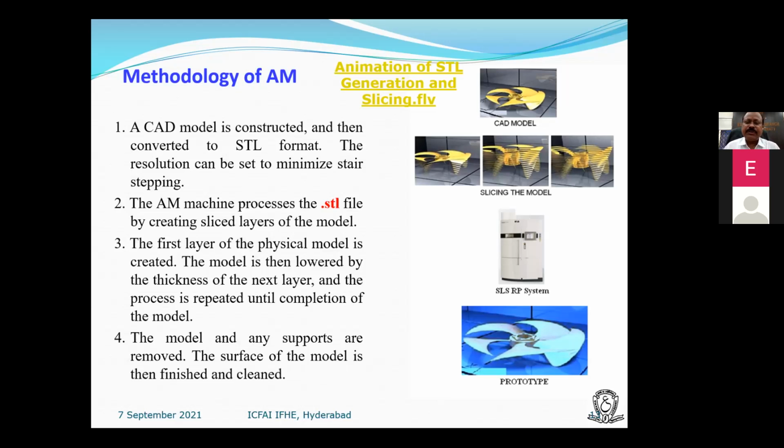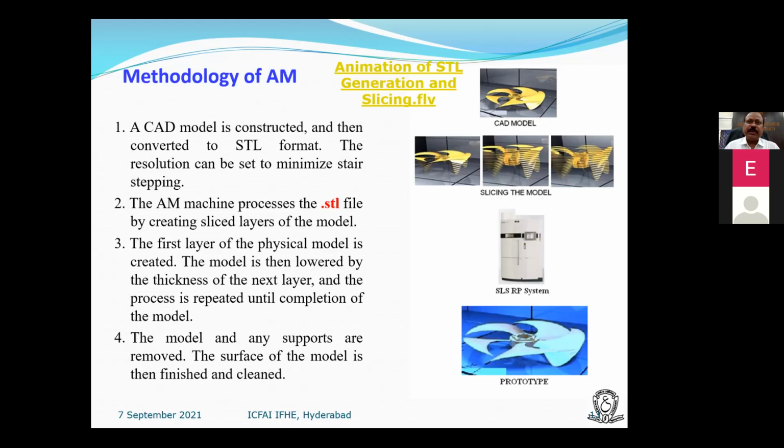Nowadays they are used interchangeably, but 3D printing has become a buzzword, a popular word across the world, even in AICTE.